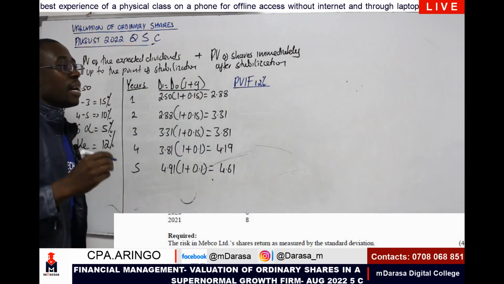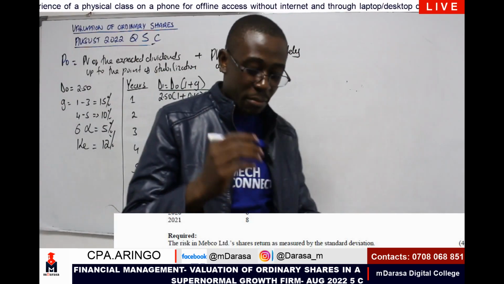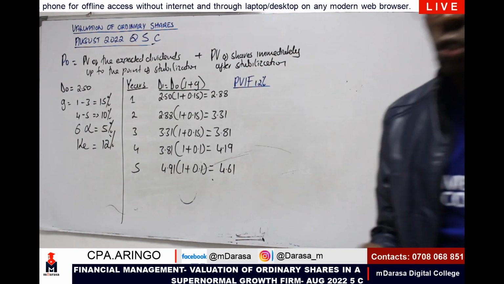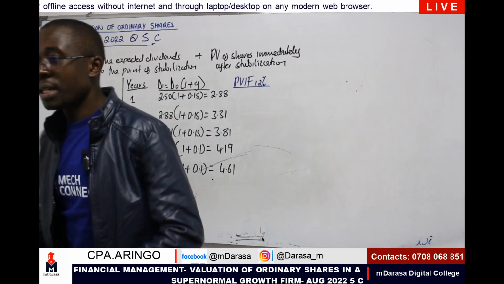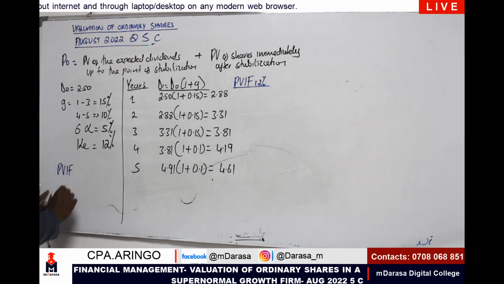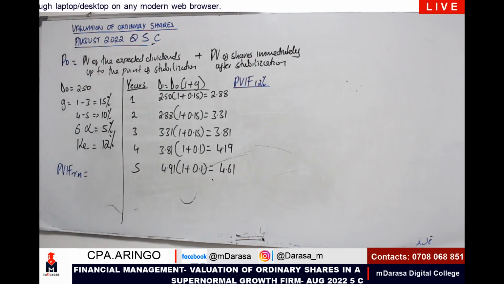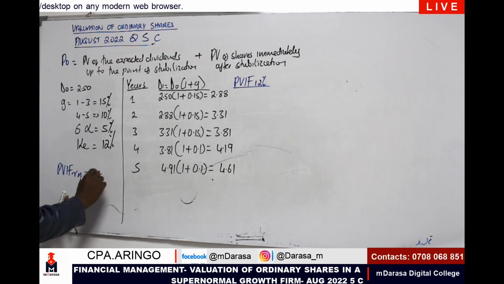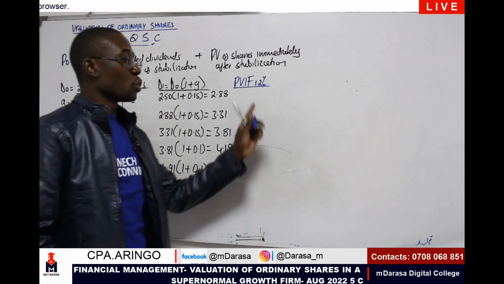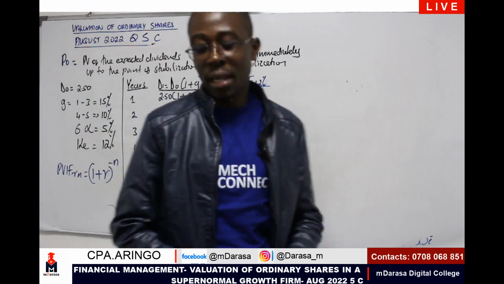It is at this point that you should remember how to determine the present value interest factor given the rate and number of years. We normally talk about 1 plus r raised to the power negative n, and that's what you're going to apply here.